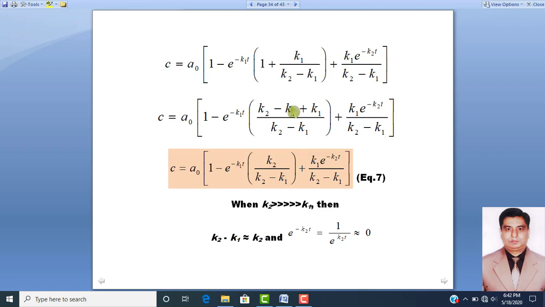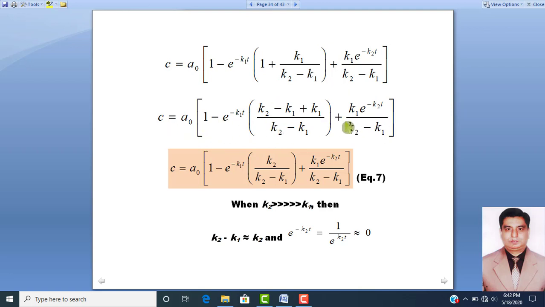If we take the LCM, the least common multiple, K2 minus K1, then this 1 will be multiplied with K2 minus K1, and here it will be only K1. So inside this bracket can be written as K2 minus K1 plus K1 divided by K2 minus K1, after simplification by cancelling the common terms.